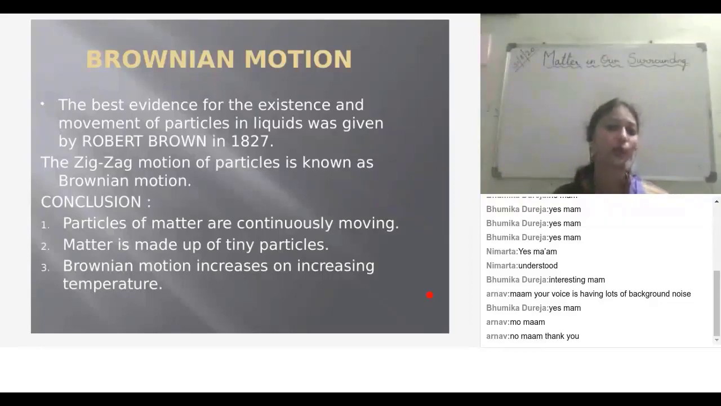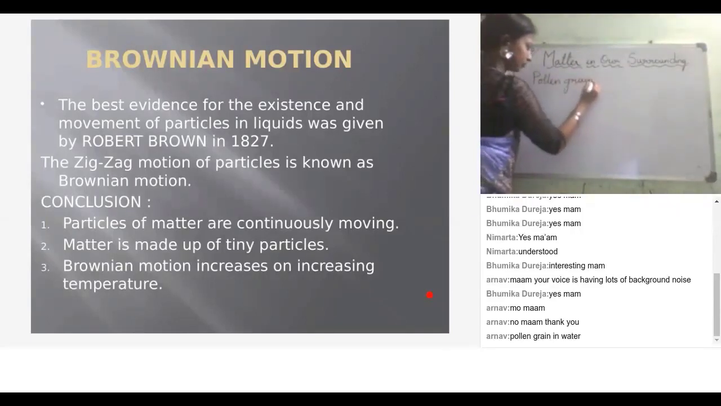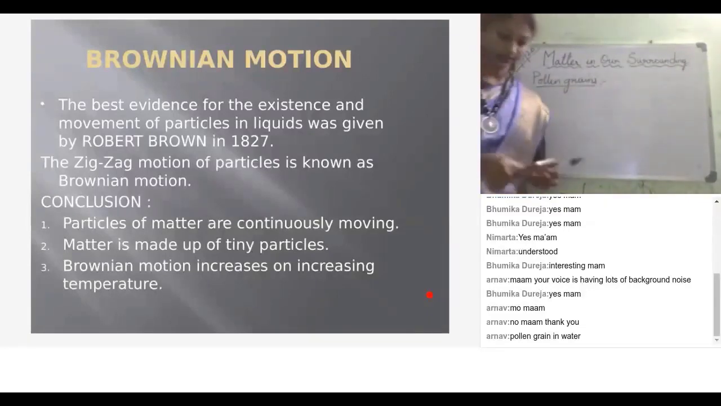Evidence for the existence and the movement of particles in liquids was given by Robert Brown in 1827. Robert Brown gave evidence to show that the particles are small and they continuously move. It's nothing but a zigzag motion of particles. He observed a zigzag motion of the particles with the help of pollen grains.